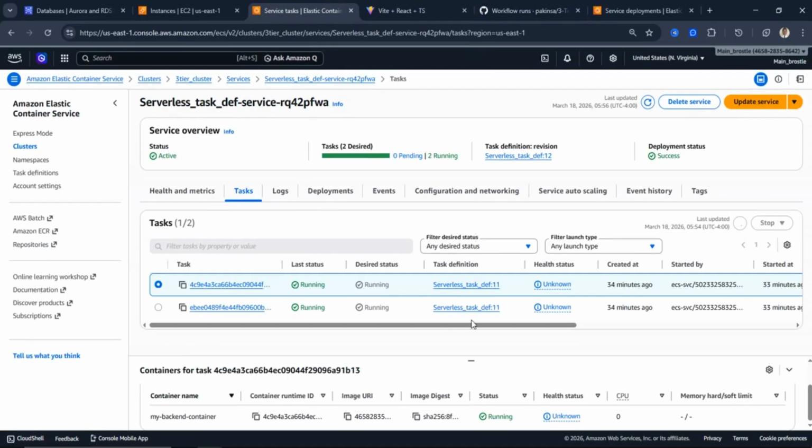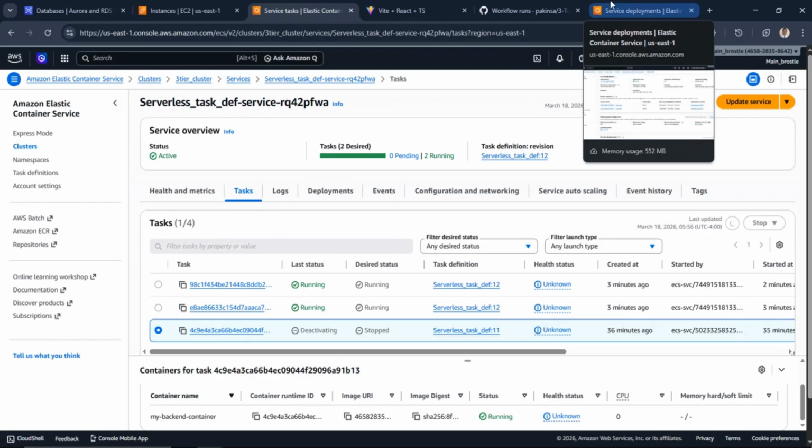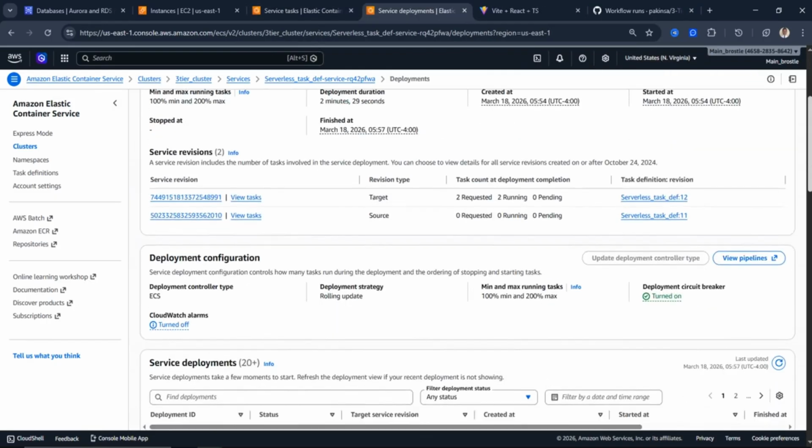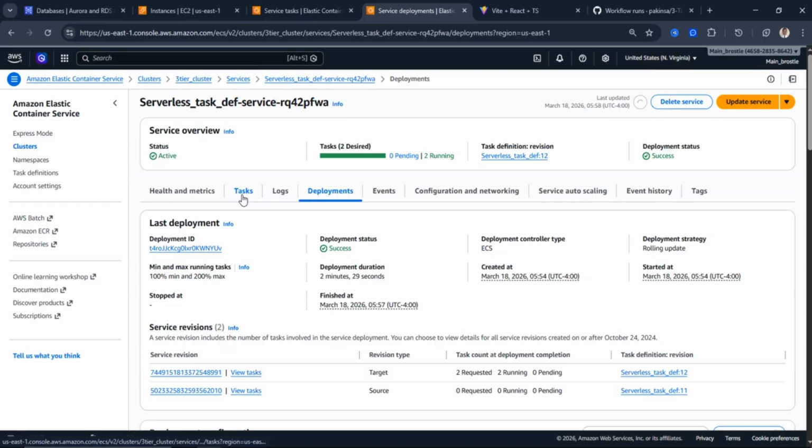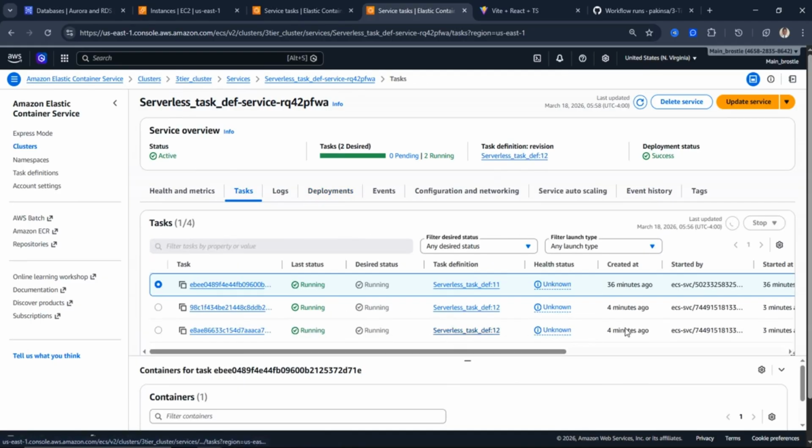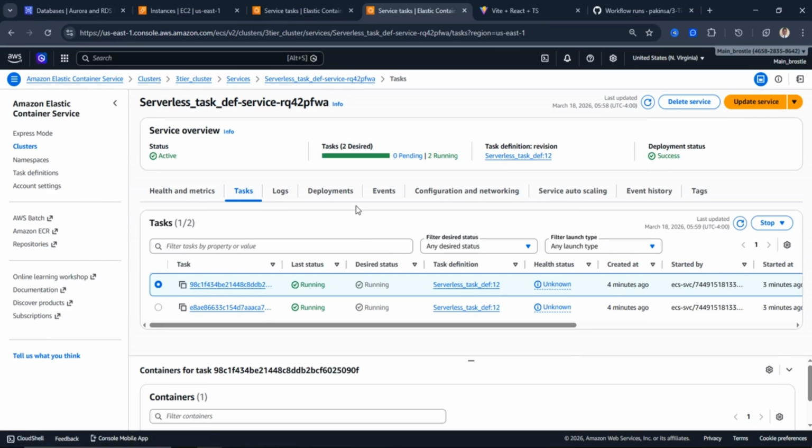And right now we should only see serverless deployment tax 12. We should see 2 tags, and it should be for definition 12. So let's go back to tasks. So you can see now 4 minutes ago, serverless definition 12 now up and running. So previously it was 2 serverless definition 11. Later it became 4, having serverless definition 11 and 12. And lastly, it removed the serverless definition 11 tags and then replaced them with serverless definition 12 tags. So that's exactly what we call rolling updates.